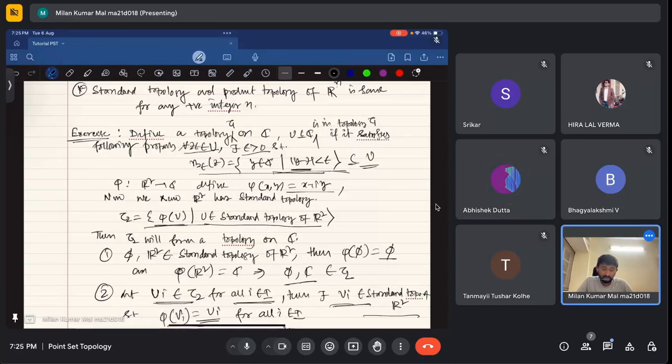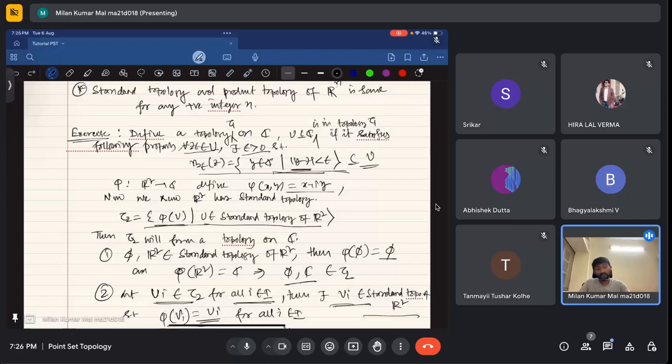Right now, suppose we have defined a standard topology, right? But to define the standard topology, we have used the distance concept, right? Without the distance concept there is no such thing, and a metric is nothing but a distance concept. I hope this is correct.